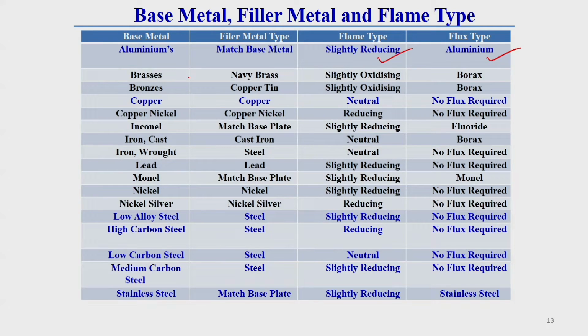If it is brass, then the filler material, the type of flame, and what type of flux is generally preferable is given. If a borax type of flux is required, then borax is preferable. You see, in a lot of places no flux is required. For a lot of metals flux is not required, but sometimes somewhere it is required. Then what type of flux is required, and what type of flame is required for different metals, everything is given. From this you can get the idea. This is all about oxy-fuel welding techniques.